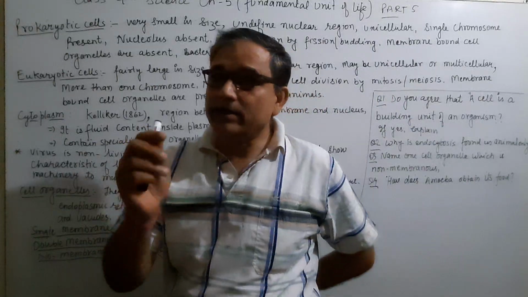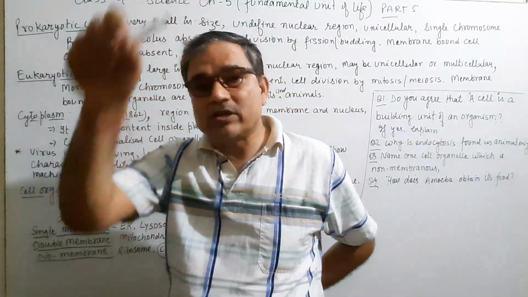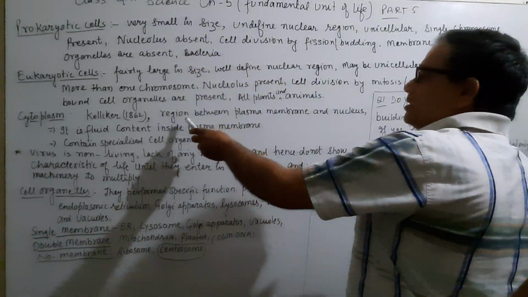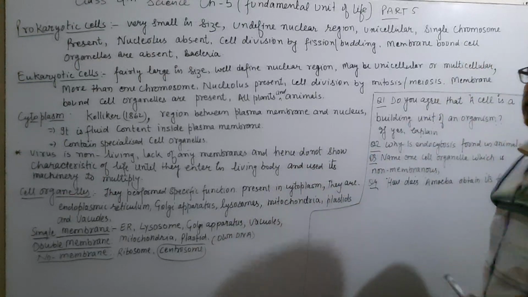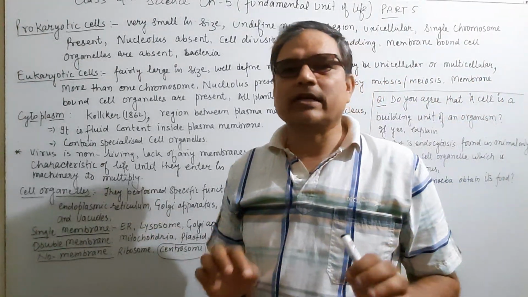It is similar to protoplasm, which I already discussed; the name protoplasm was first given by Purkinje. The region between the plasma membrane and the nucleus is known as cytoplasm.